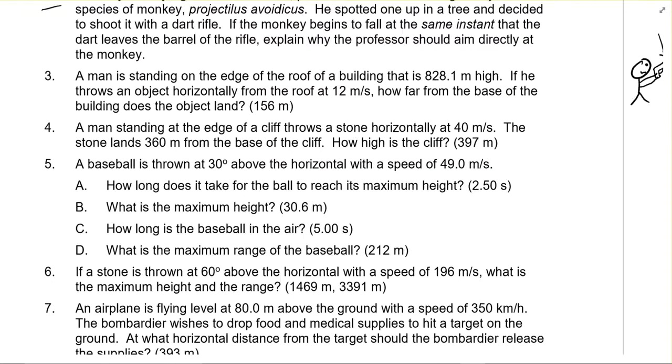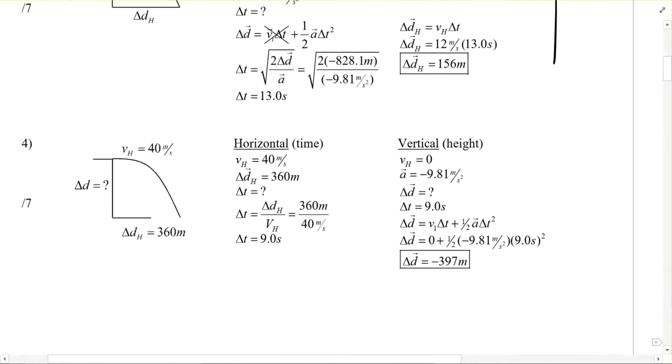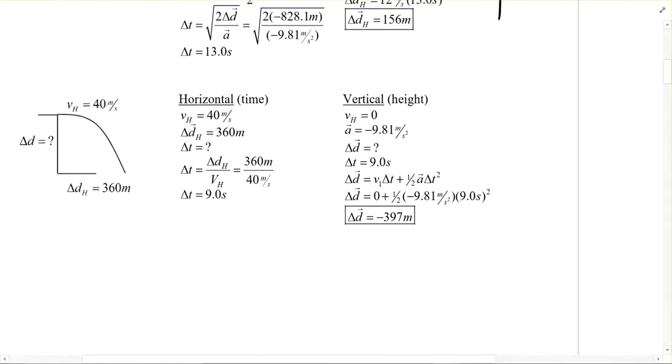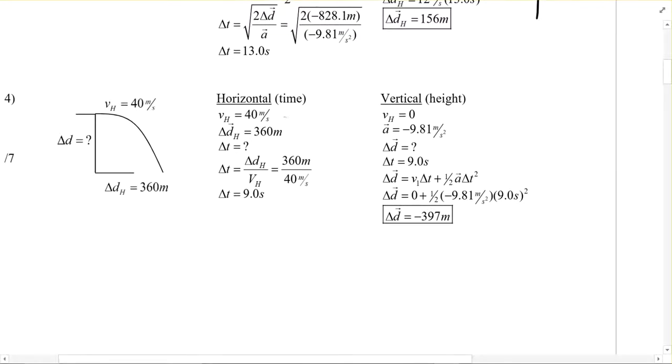Now, number 4, I'm going to go through just because it's a little bit different. It says a man standing at the edge of a cliff throws a stone horizontally at 4 meters per second. The stone lands 360 meters from the base of the cliff. How high was the cliff? In this case, we know the Vx. We know the distance. Now what we've got to do is find the time. So it's kind of like we're going the other way. This is x and this is y.